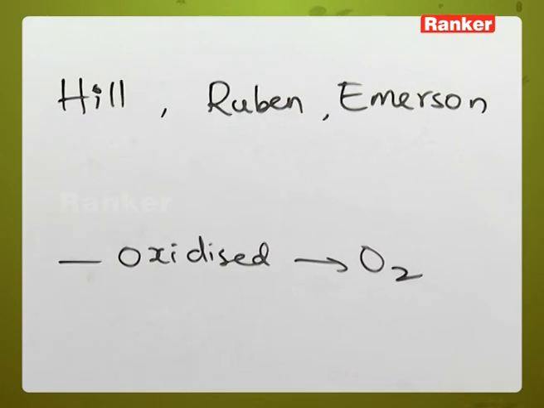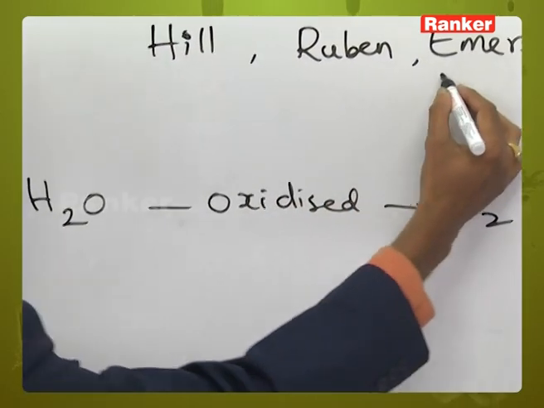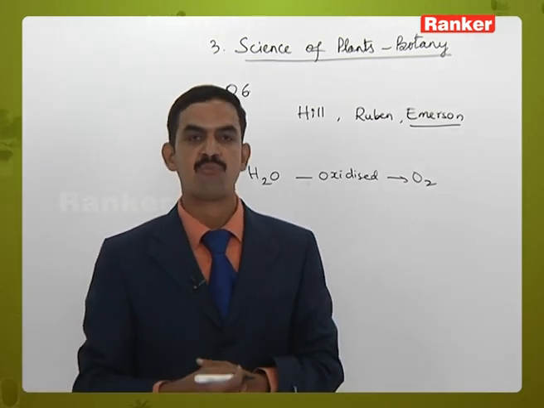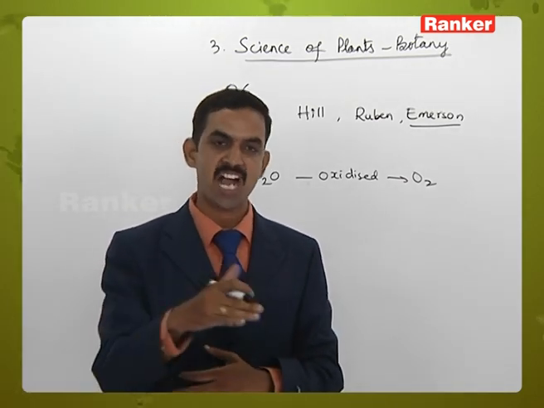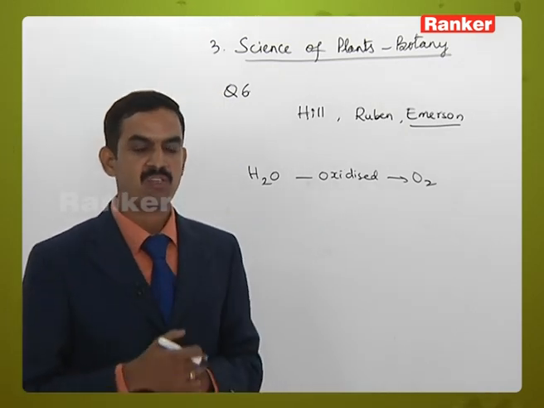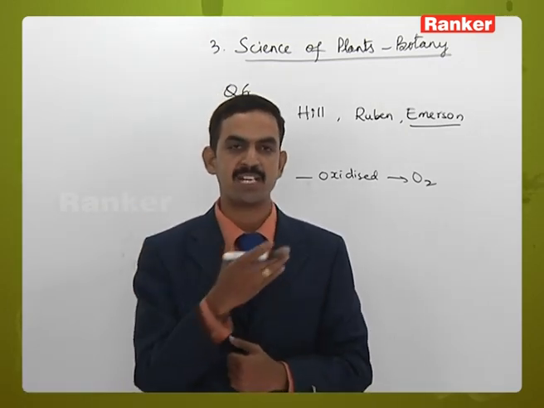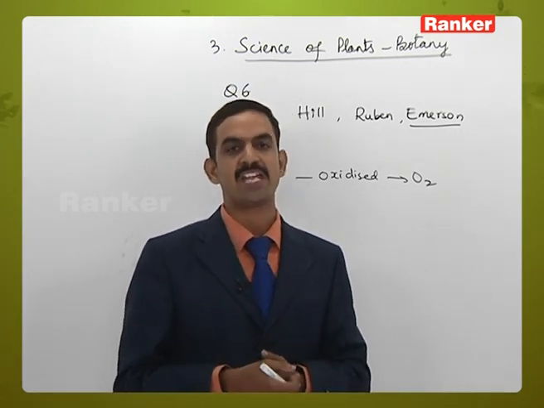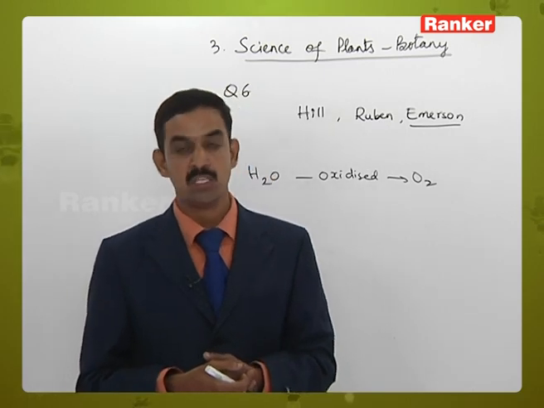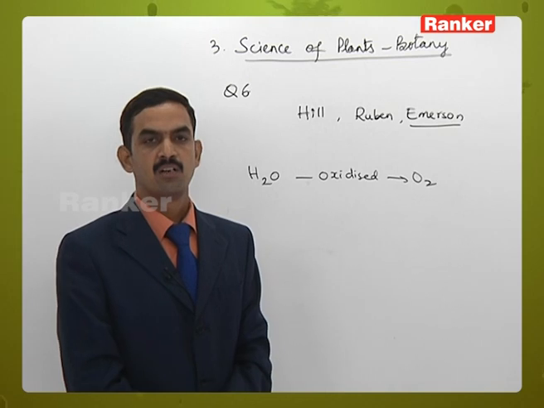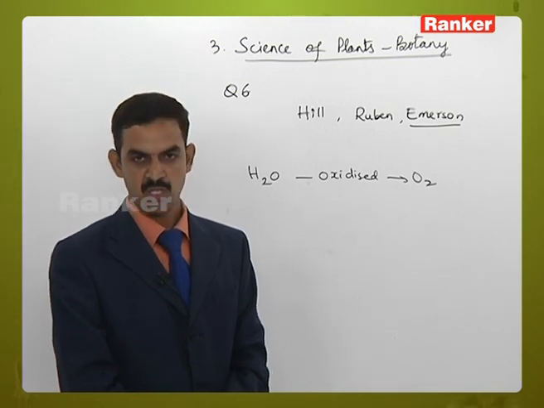And the role of Emerson is, he said that there are two photosystems during the light reaction of photosynthesis, which participate in the electron transport system that leads to the formation of ATP and NADPH2. So the three scientists' work is concerned with photosynthesis of plant physiology.